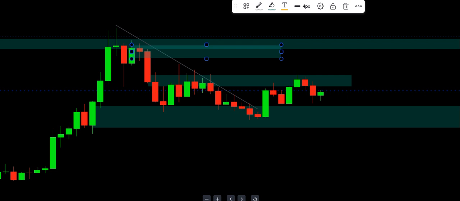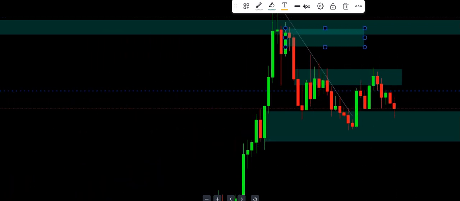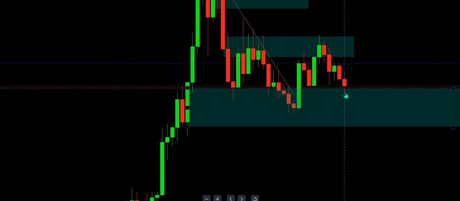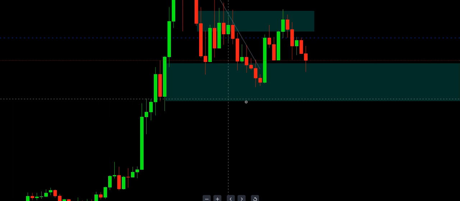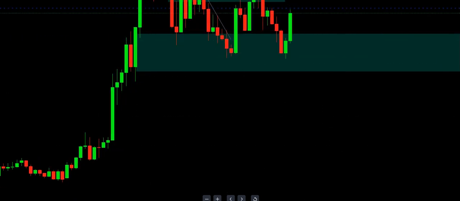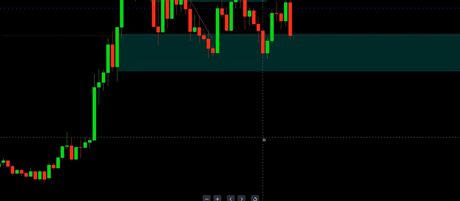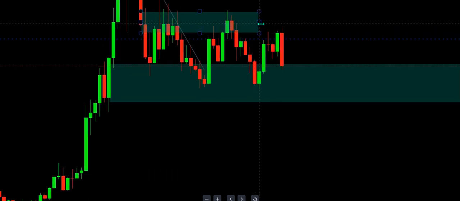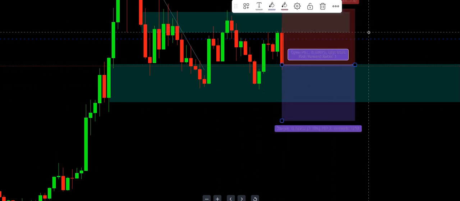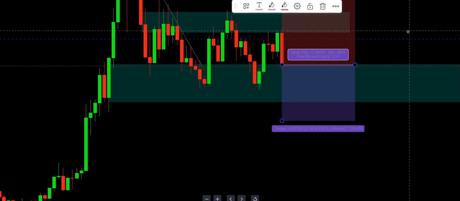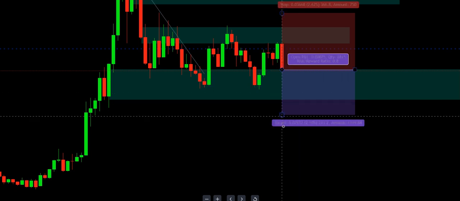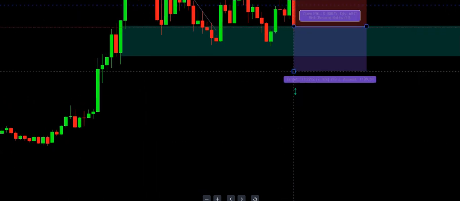Have you seen? Price is rejecting from support. Sometimes support can work. If you can see, we are pushing. Once we take out this swing low, we'll just wait for a pullback and be looking to buy. If you can see, we fail to break. Price hits the level, and we are having a very good candle. So here what you do, no strategy is 100%. I'm telling you, I can lose, because we also have this demand from here, but I've entered. So we're going to target this next.